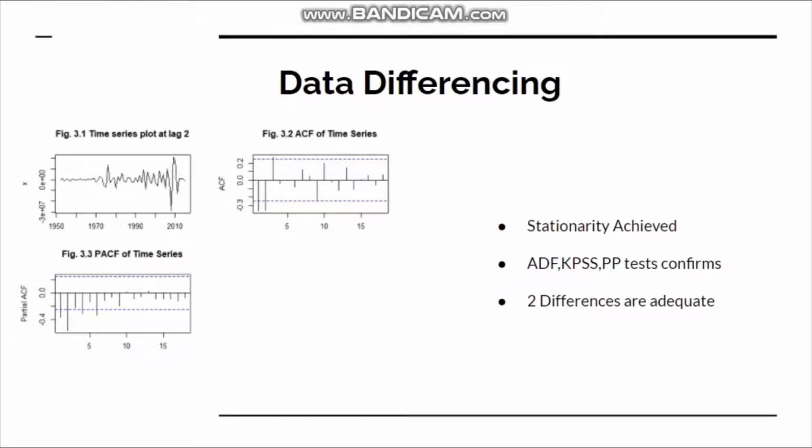So we moved on to differencing the data, which enabled us to achieve stationarity on the second difference. Figures 3.2 and 3.3 possess a couple of significant lags, but ultimately they do not have the same pattern as before, indicating stationarity has been achieved. 3.1 shows the trend wave is roughly around the mean line, and the numeric hypothesis tests from before now all indicate stationarity.